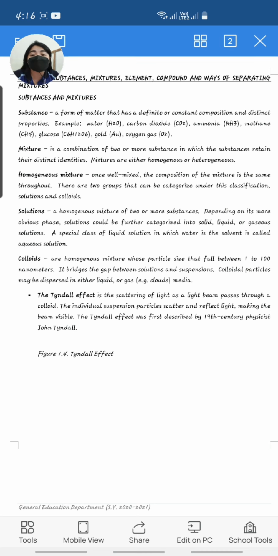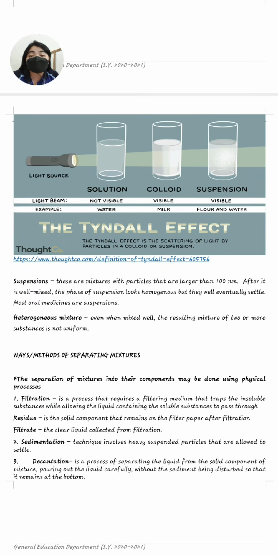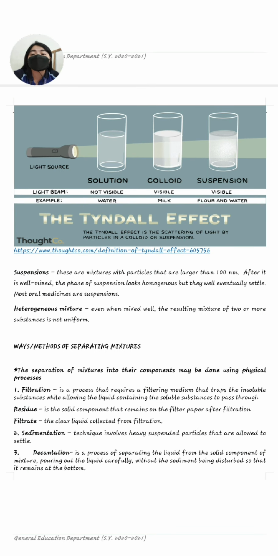To explain further what the Tyndall effect is and what the process is in mixtures like colloids, there is an illustration here. This is the best way to explain the Tyndall effect. As you can see, when the light source passes through the solution, the colloid, and the suspension, only the solution is not visible, but comparing it to the colloid and suspension, the beam is visible. Why?